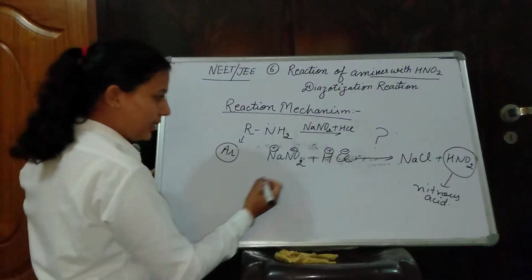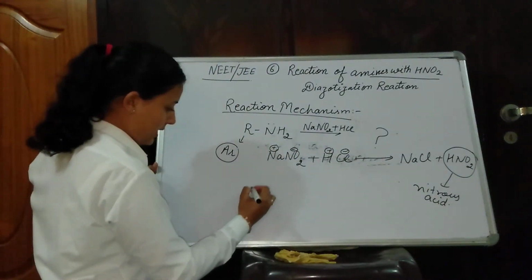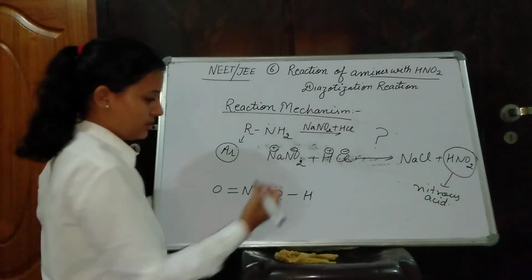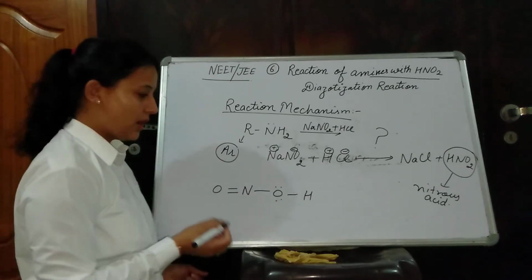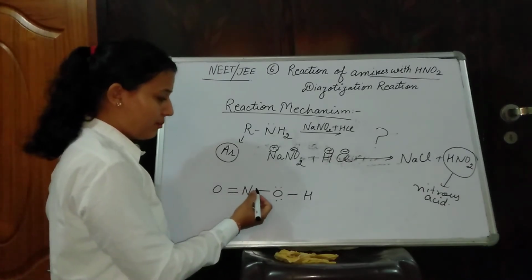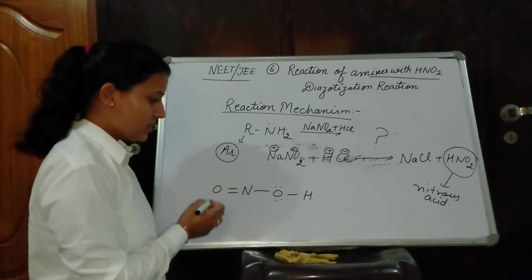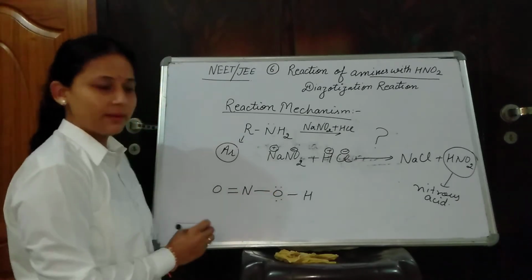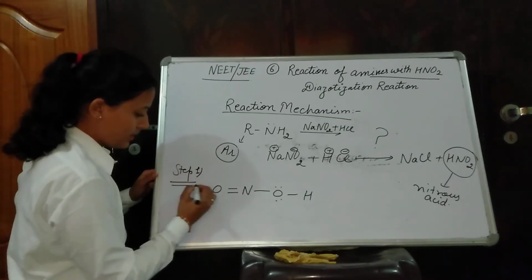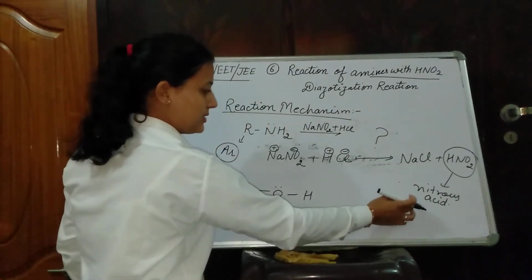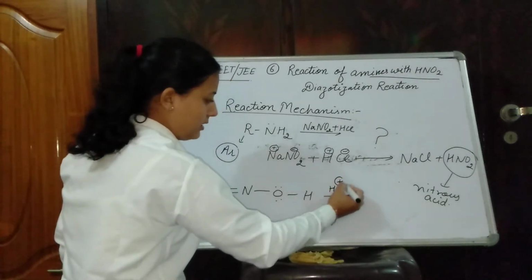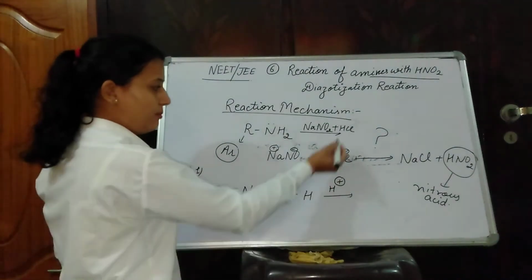HNO2. We can represent HNO2 this way: N double bond O, and H, because in the reaction mechanism we have to check our bonding, our bond formation, and be concerned about lone pairs and bond pairs. Now in the very first step of the reaction mechanism, this is our freshly prepared nitrous acid, and it is treated with H positive that comes from HCl.